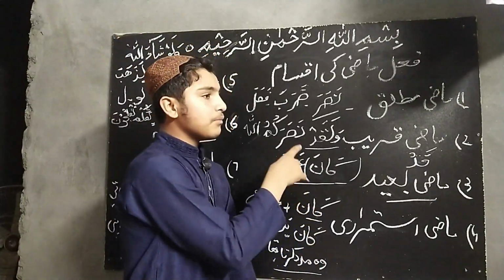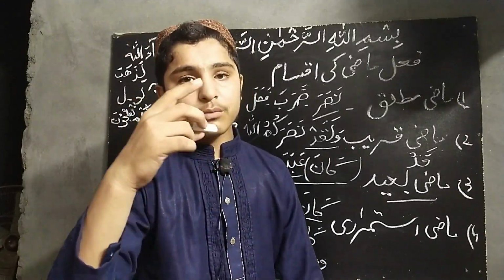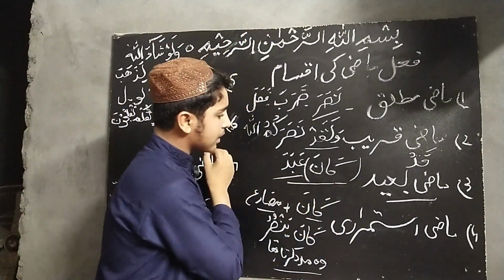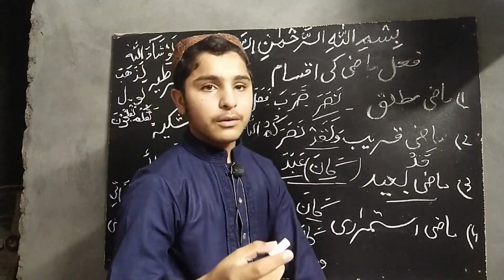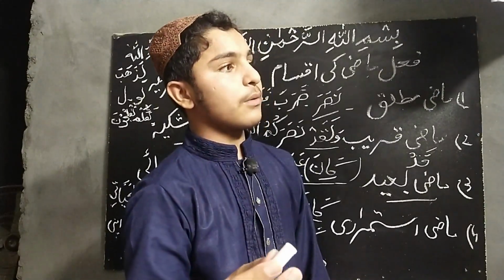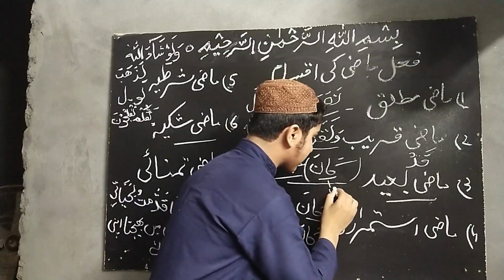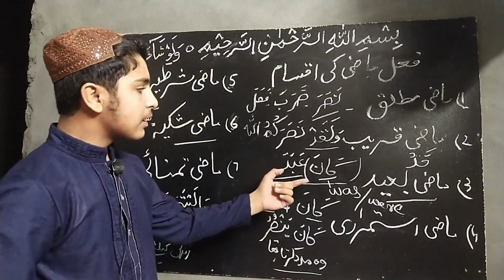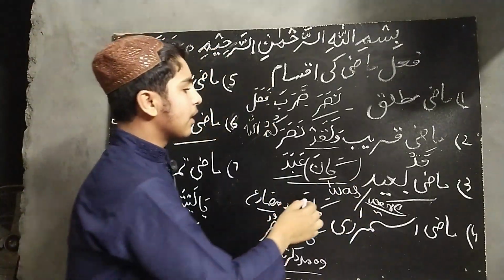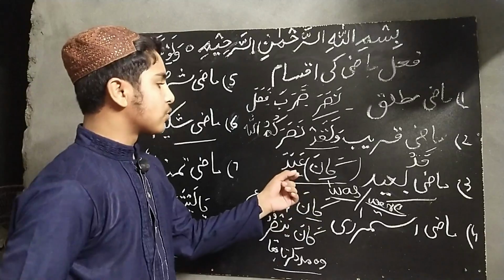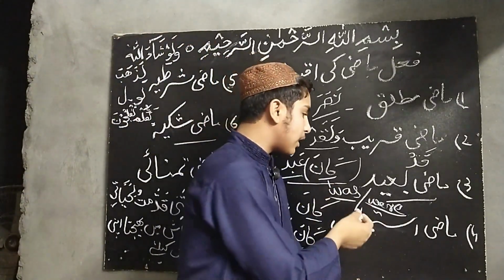The second will come the sigha of mazi wahid muzakkar ghaib. Here the second will come mazi wahid muzakkar ghaib, and the kana will give the meaning of such a word which is used for the completed talk, and here the kana will give the meaning of was or were. It means that kana abada, wo ibadat karte the, they were doing. Here the meaning of was will be used. They do the worship of Allah, or they pray the worship of Allah.